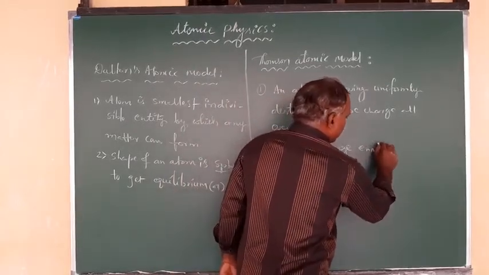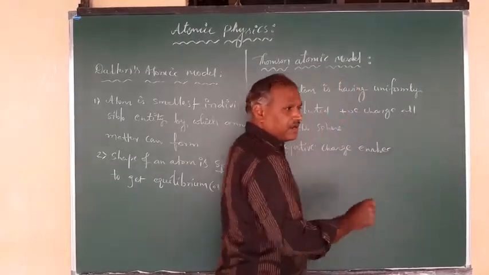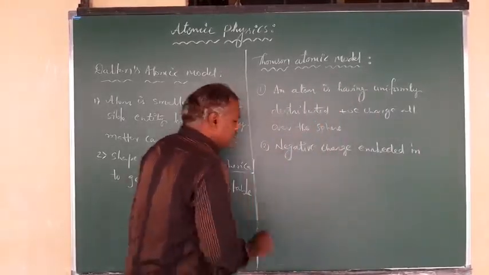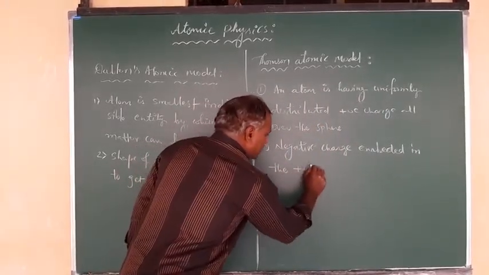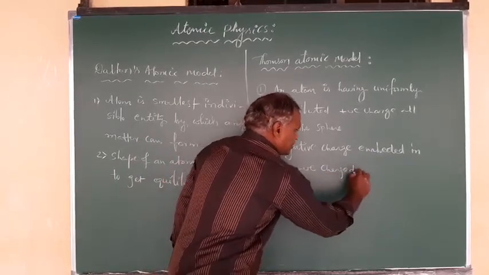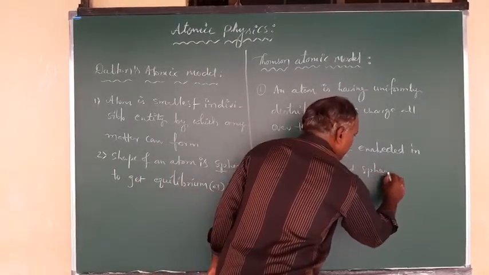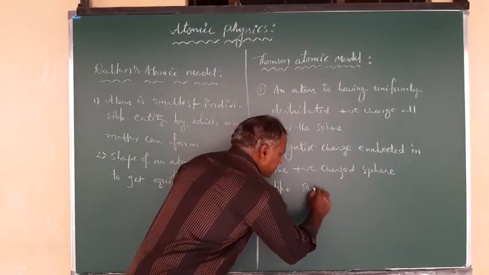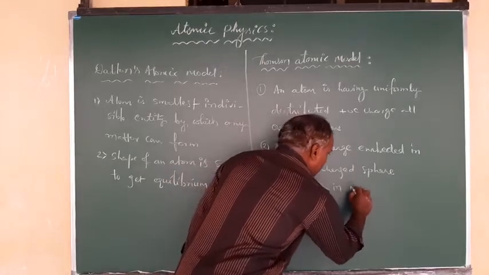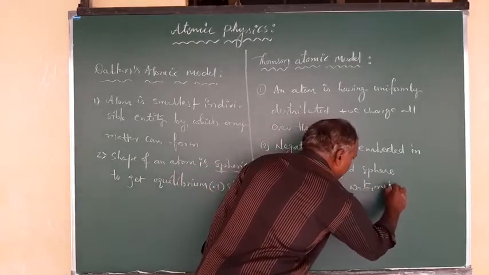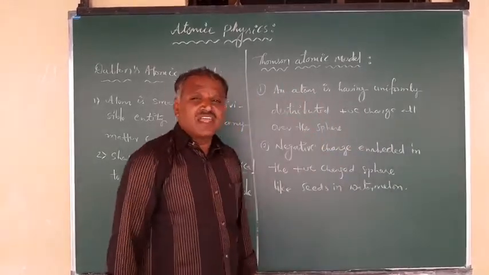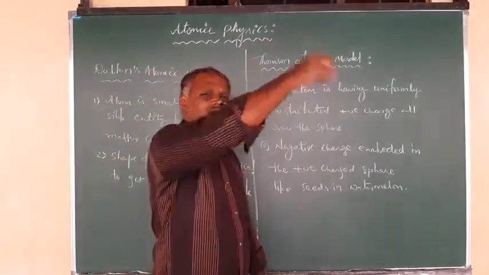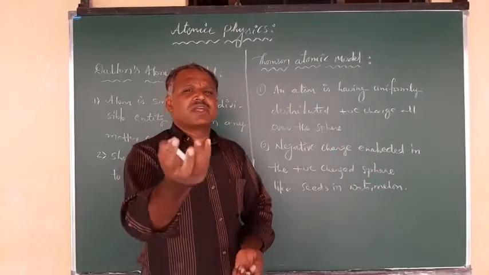is embedded in the positive charged sphere, like seeds in a watermelon. So how the seeds are arranged in a watermelon, in that same fashion you can observe that the electrons are embedded at different positions within that positively charged spherical entity.